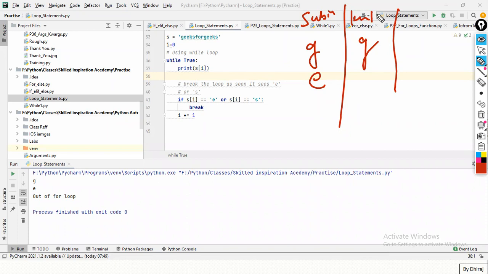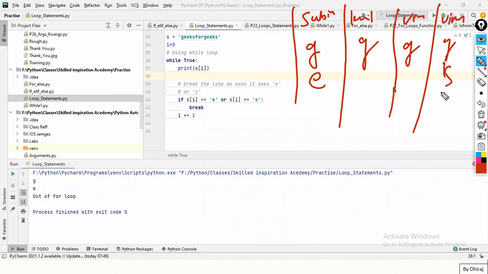See, we are testing. Even I don't know what will be the output. I didn't run it. Vinay is also telling G. Vipul is telling it will print G, K, S, F, not F. It will then print F. So whatever is not E and S, it will print.